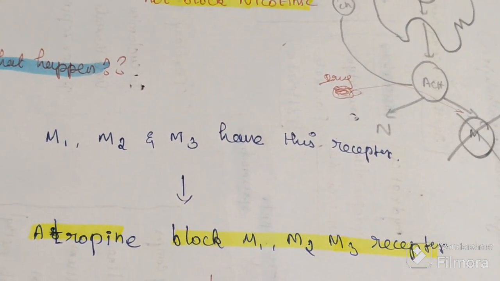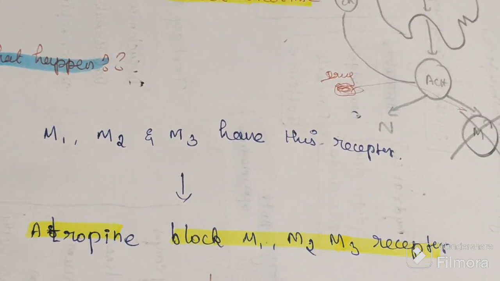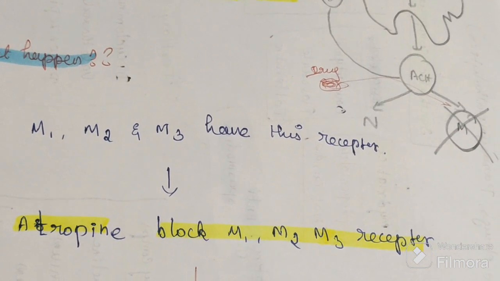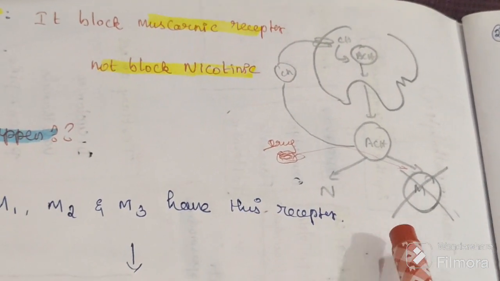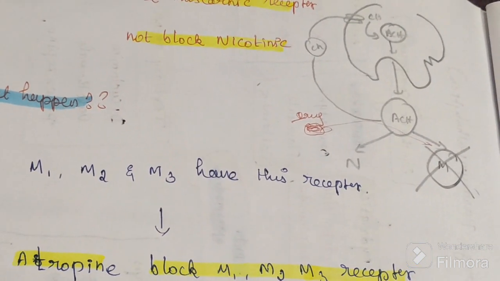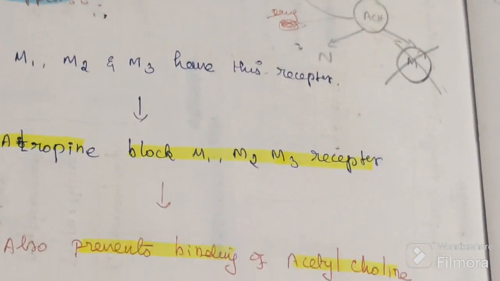What will happen? Acetylcholine cannot act on it, so it will block this muscarinic receptor, meaning acetylcholine cannot bind.